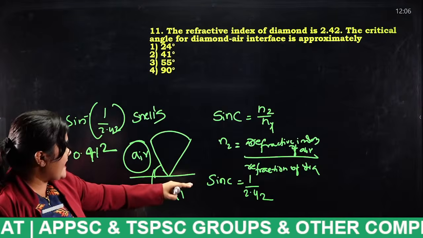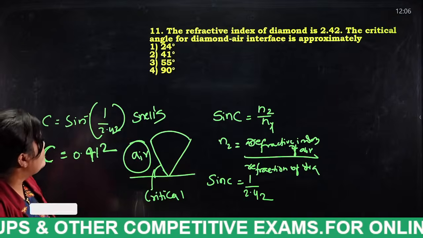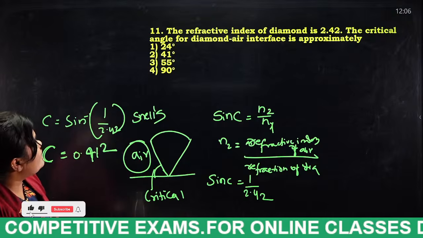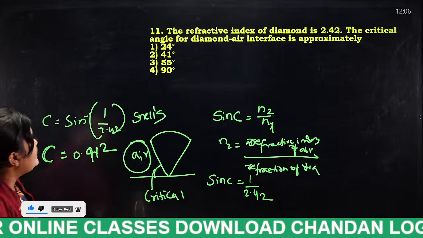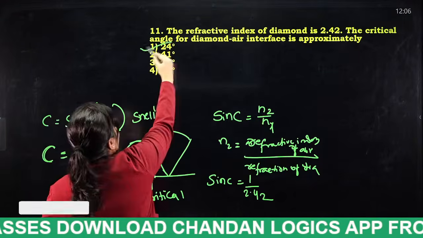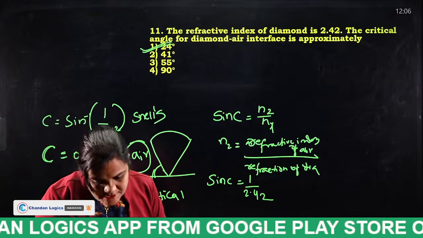C is equal to sin inverse 1 by 2.42, C is equal to 0.412. So, what is the formula for this refractive index? You will get this as the answer, 24 degrees. Okay, so tell me the formula for refractive index, students.